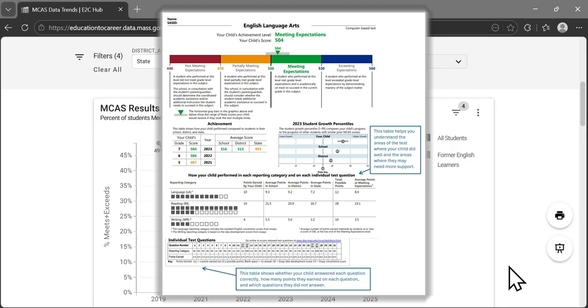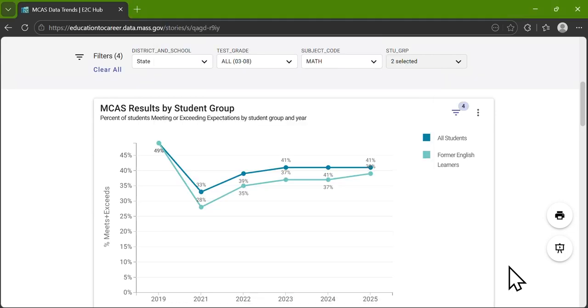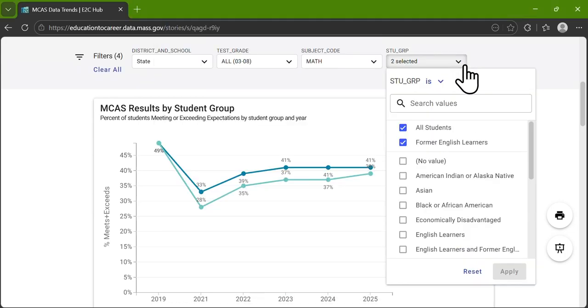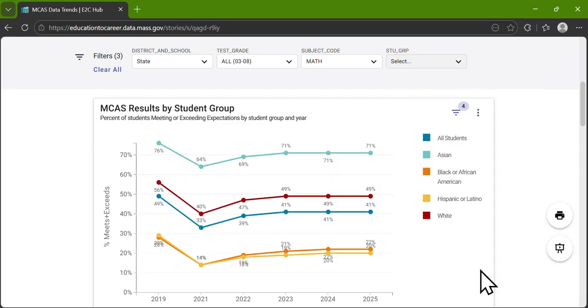Parents and teachers have private access to the student-level data so that they can see how their children or classrooms are doing on the tests. But public data are averaged to show overall outcomes and not individual results. The E2C Hub lets you explore this data to see the trends over time. How has MCAS achievement changed in the past few years?